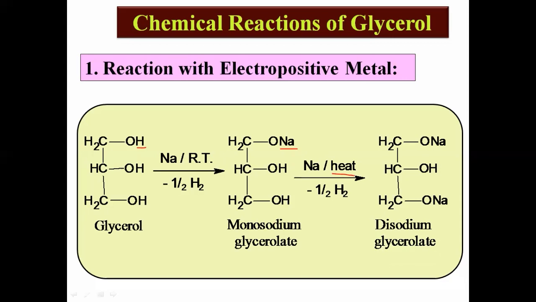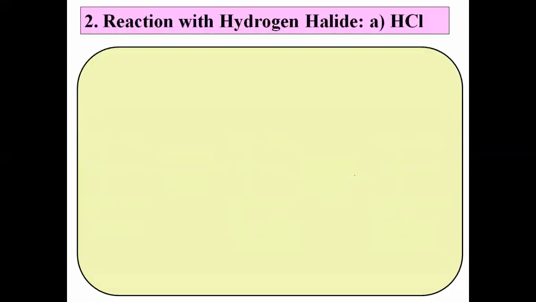Okay, this is just about the reaction with electropositive metal, and this is the characteristic property of primary OH group. That reaction is only shown by primary alcohol. Okay, now by using this reaction we can conclude that primary OH groups are acidic in nature. Okay, there is a loss of hydrogen, there is removal of hydrogen, hence that reaction shows the acidic nature of primary OH group. Okay, this is about the first one.